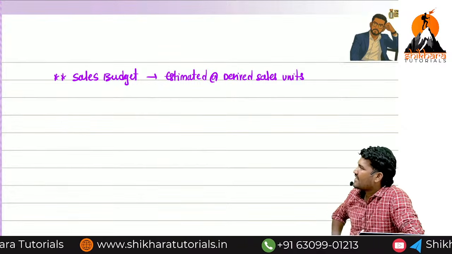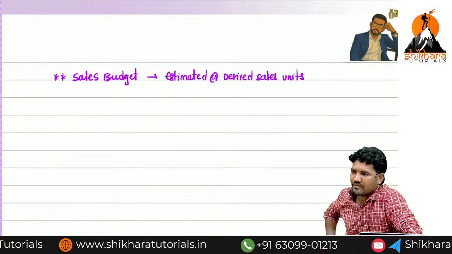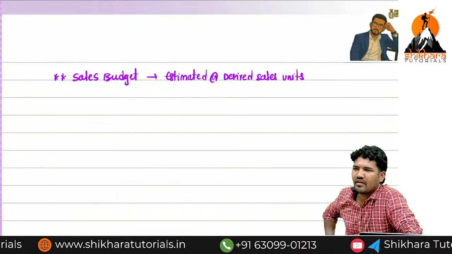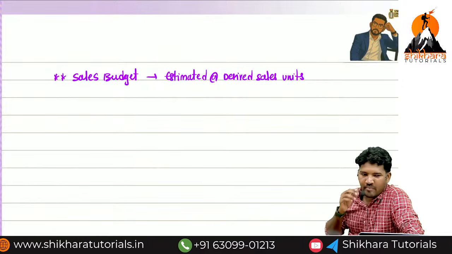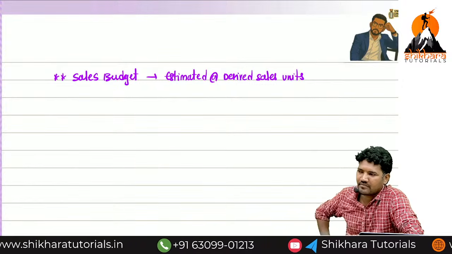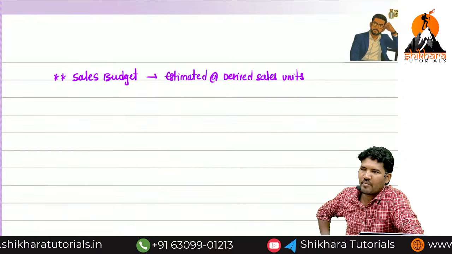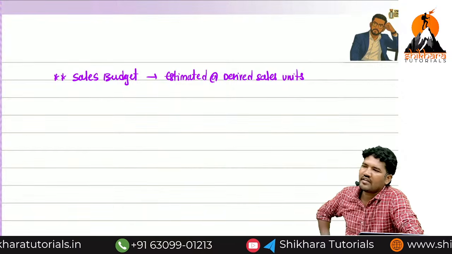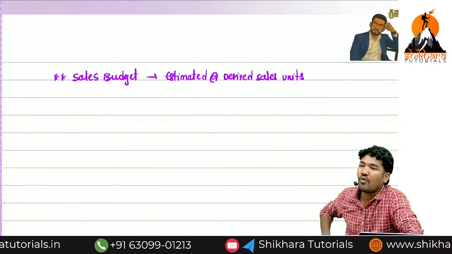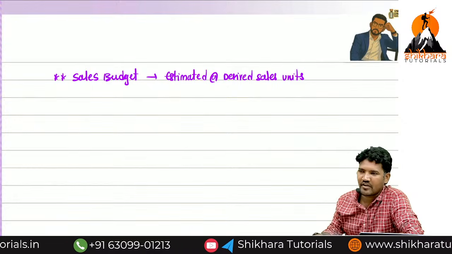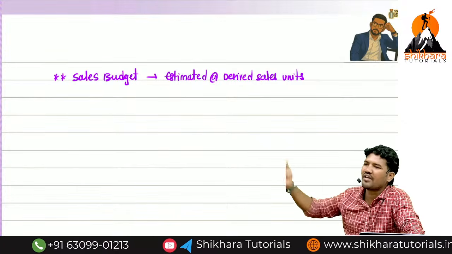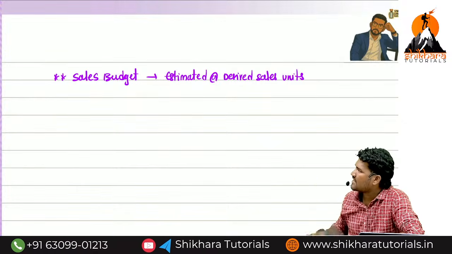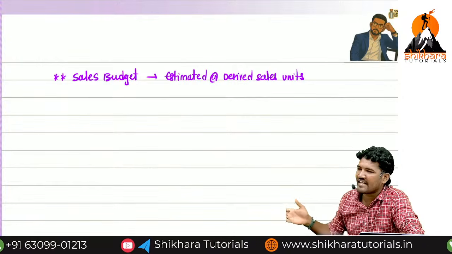Sir, how do I know these desired sales? They will give it in the question paper. Or you need to use the techniques in OMSM. In Group 2 OMSM, there is a demand forecasting chapter, where you will learn how to forecast the demand. Are you guys clear? From the budget's point of view, that much knowledge is not required. They will give direct information. Now the sales budget is nothing but estimated or desired sales units.